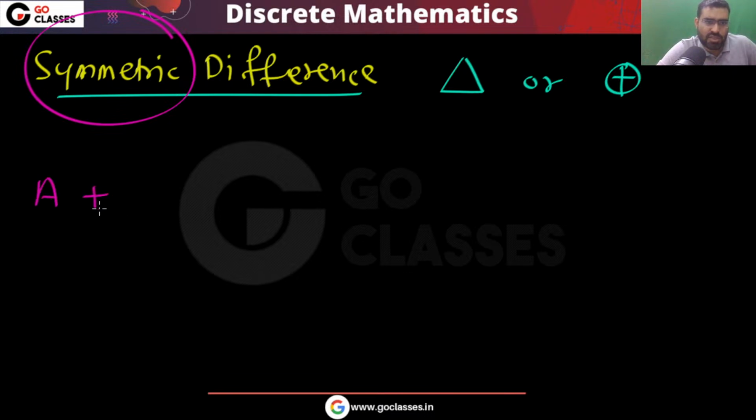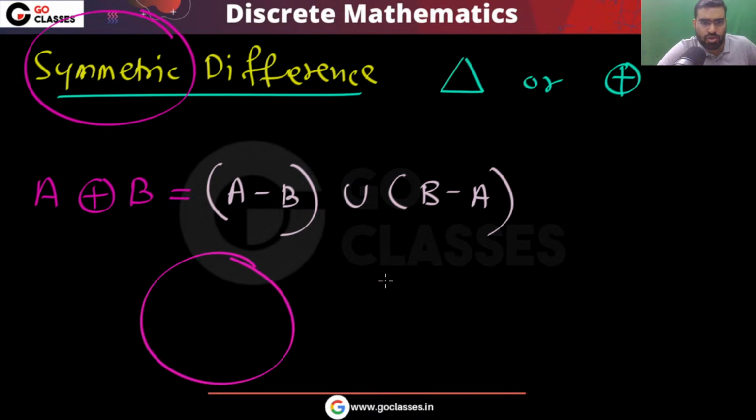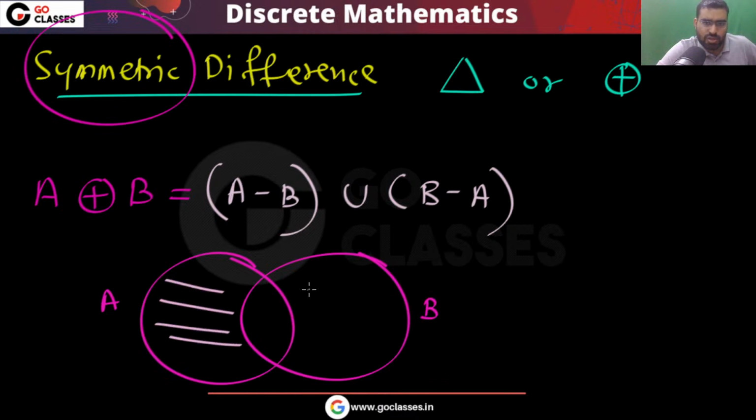Basically, if I ask you what is the symmetric difference, it will be like this. It will be A minus B, only in A, union only in B. So take the union of all those elements. For example, if this is A, if this is B, then you can notice only in A, union only in B. This is your symmetric difference.